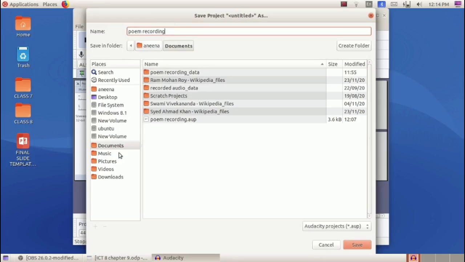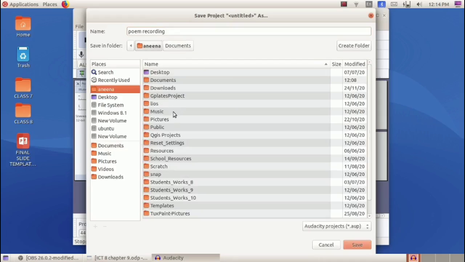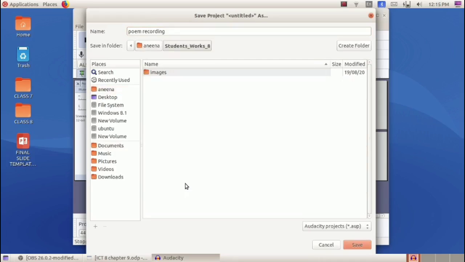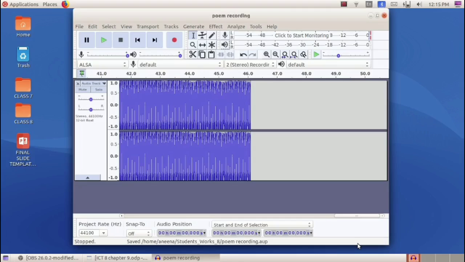After giving the name, we have to select the folder where this file should be saved. So go to Home folder. In that, select Students Work 8. Here we have to save this file. Okay, so click on this Save button. Okay, now this recording is saved in our Students Work 8 folder in Home folder. Okay, we have saved this recording as a project file.